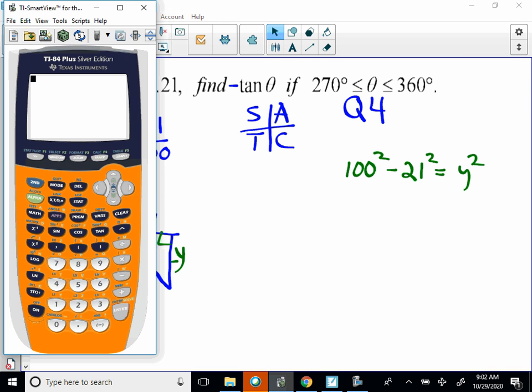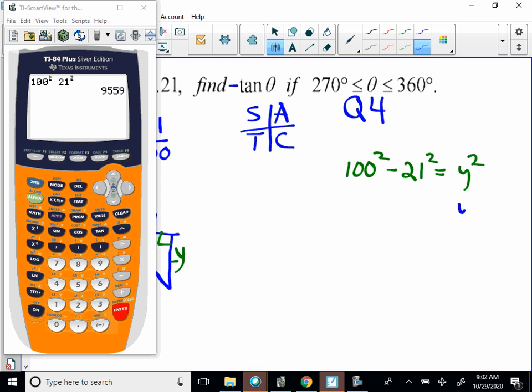And I need the square root of that. I don't think it's going to square root easily, so it's going to be some ugly number.